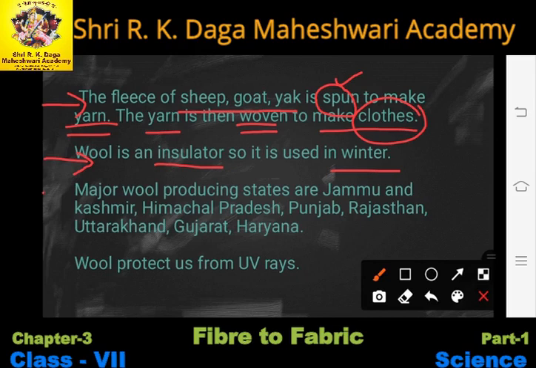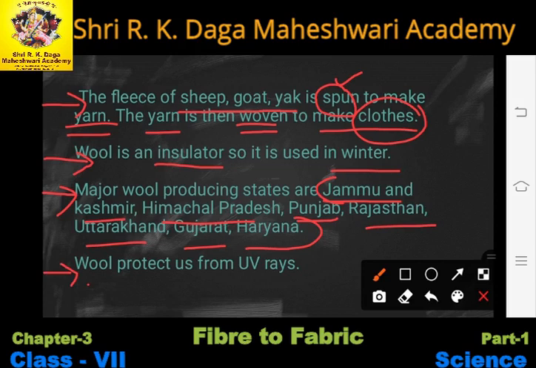Now, major wool producing states are Jammu Kashmir, Himachal Pradesh, Punjab, Rajasthan, Uttarakhand, Gujarat and Haryana. In India, the major wool producing states are these. You have to learn the names of all these states.